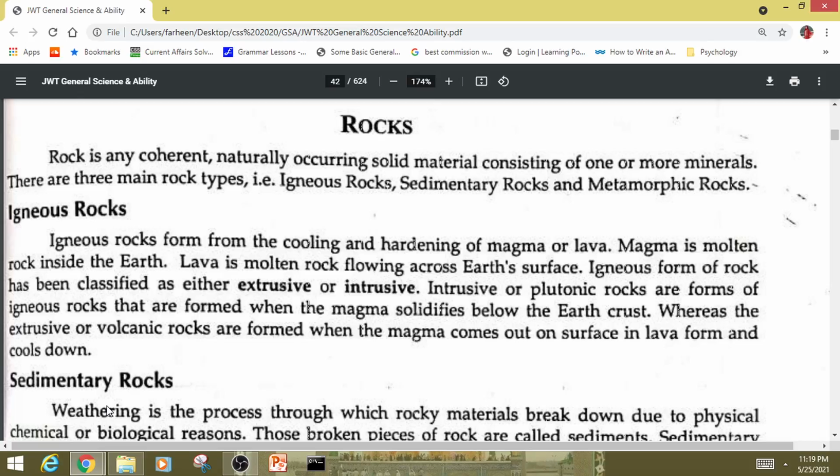Today's topic is rocks. A rock is any coherent, naturally occurring solid material consisting of one or more minerals. There are three main rock types: igneous rocks, sedimentary rocks, and metamorphic rocks.